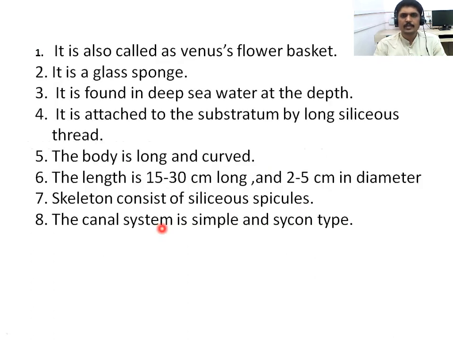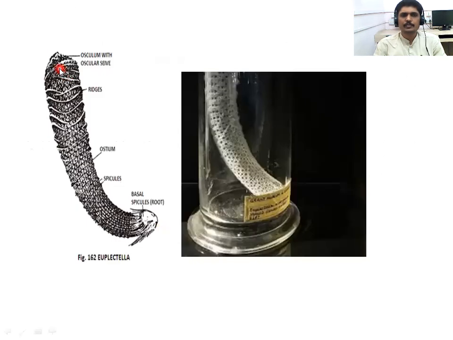When we have to observe this specimen, it looks like this. This one is the diagrammatic representation, and this one is the real specimen present in our laboratory. It is in the specimen cupboard, and we have to observe it. It looks similar to that. So this is Euplectella.